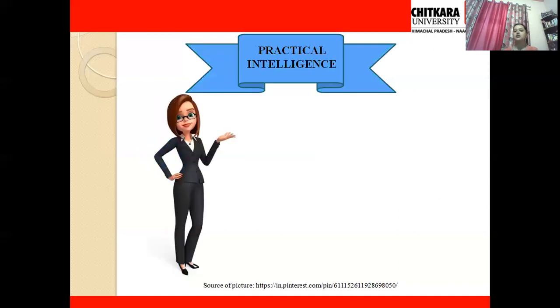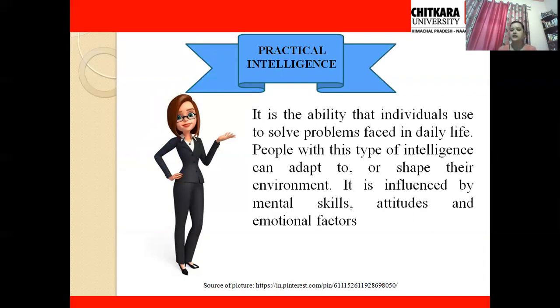The last type of intelligence according to Sternberg is practical intelligence. So what is practical intelligence? Practical intelligence is the ability that an individual uses to solve problems faced in daily life. Just like if I have to get something from an upper shelf but I'm unable to reach that shelf, what I'll do, I'll use some stool or some other things to get that thing from the upper shelf. That is how I'm solving my problem in daily life by using my practical intelligence.